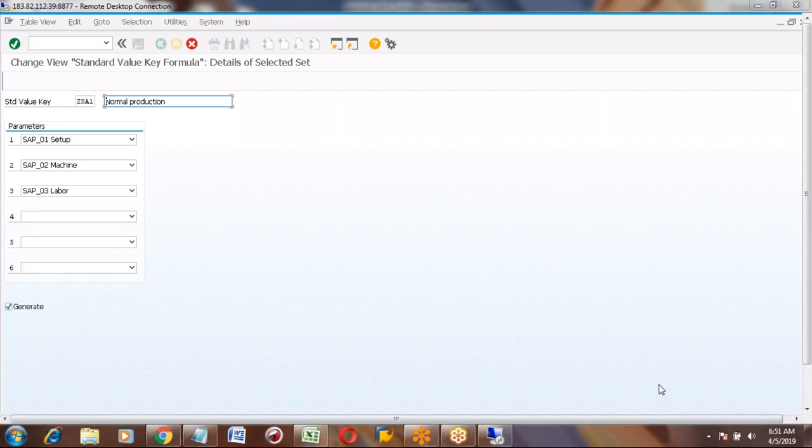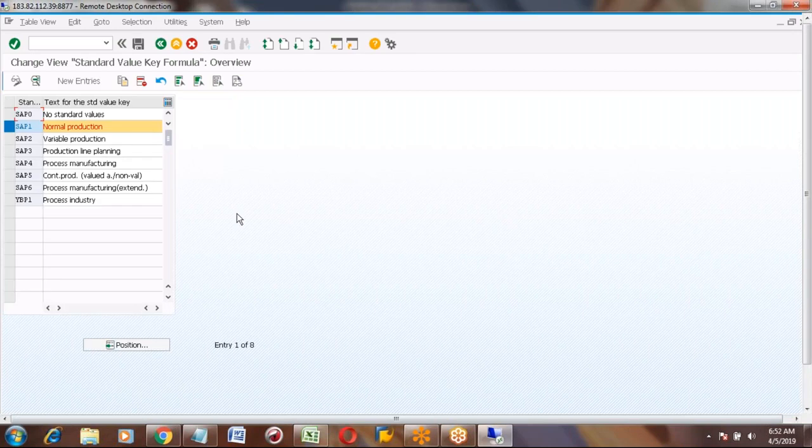So now I am on the initial screen of the standard value key formula. You can see SAP 0, SAP 1, 2, 3, 4, 5, 6. You can select any one of these and click on copy.